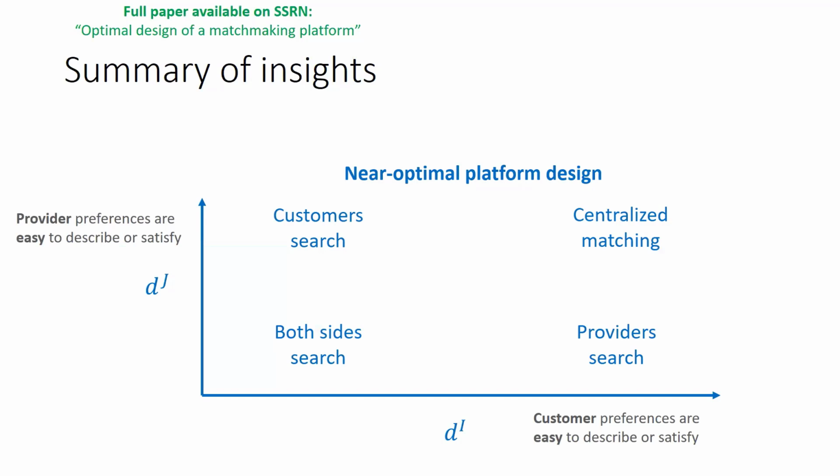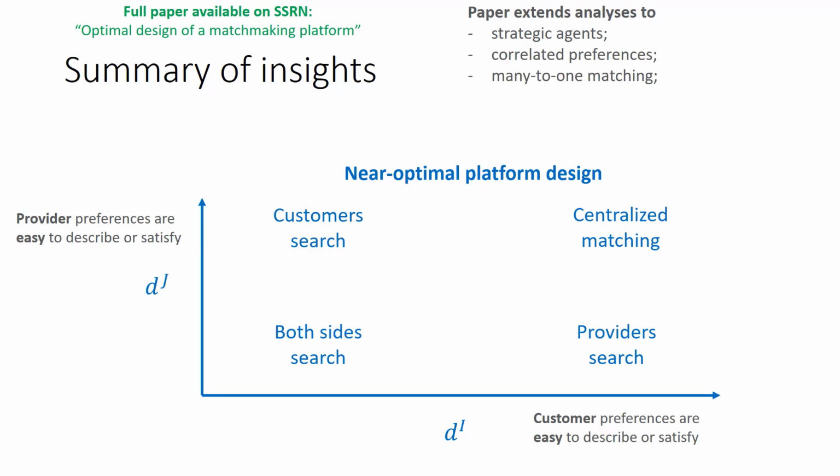The full paper is available on SSRN, and it extends the analysis to allow for strategic agents, correlated preferences, many-to-one matching, dynamic arrival of customers, and an alternative model without transfer payments. Hence, the insights in this slide are robust, and I look forward to discussing with you and hearing your comments during the poster session.